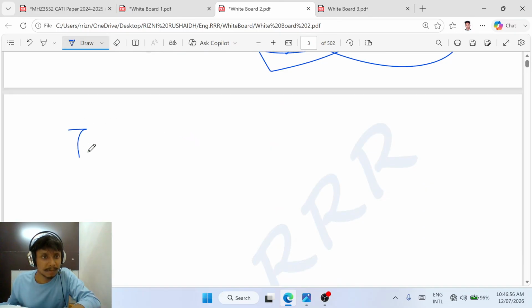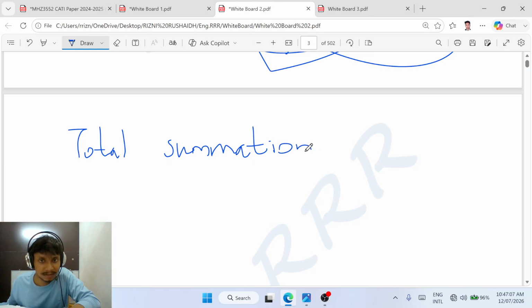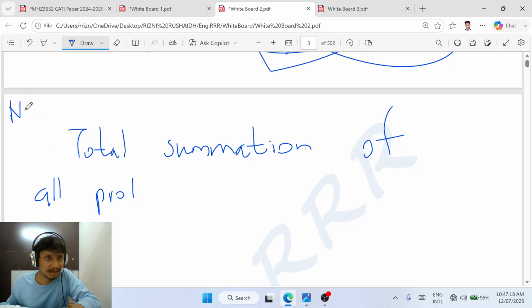The total summation of all probabilities. This is a very important note. Please write in your notebook: total summation of all probabilities.